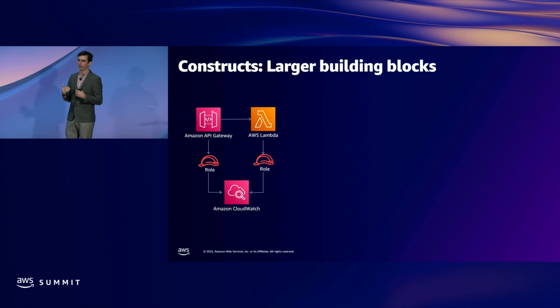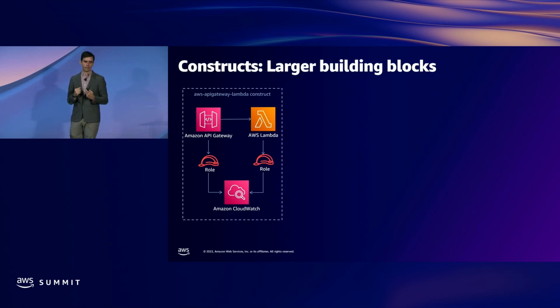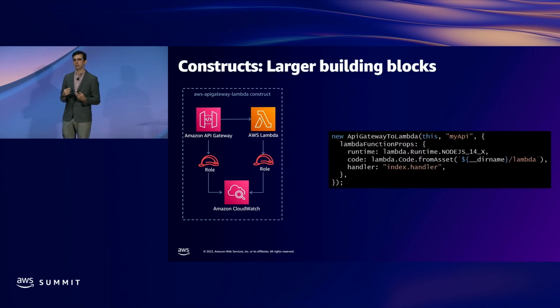So I like to talk about AWS services in terms of Lego building blocks. We give you lots of pieces. And to build an application, often you have to assemble multiple pieces together. I have an example here of a simple serverless API endpoint that you could create. To do that, you'd take an API gateway, a Lambda function, some CloudWatch logs group, as well as some roles to tie all of that together. You can bundle that into a single construct, and using that construct is just a matter of a few lines of code.